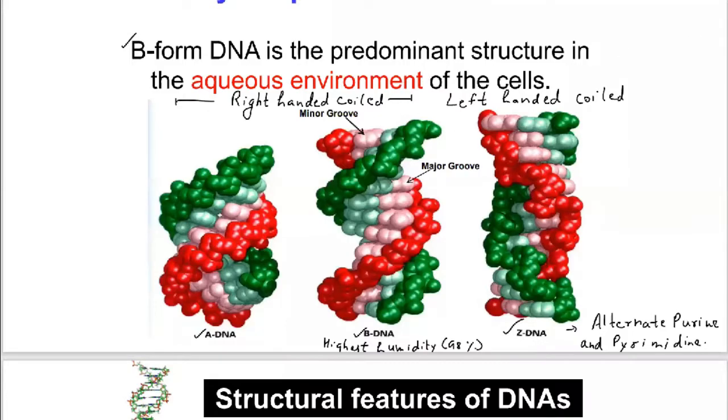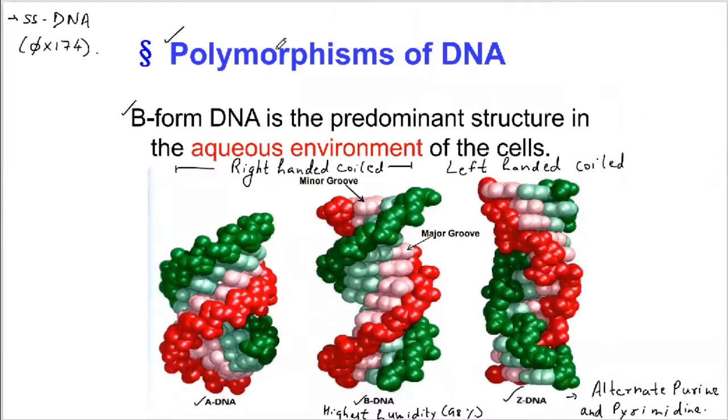See, these structures, whatever you are seeing about the A form, B form, or the Z form of DNA, firstly, all the three forms of DNA are present in our cells, in our body and in our genome at different sites. For example, the Z DNA is usually present at the telomeric sequences.